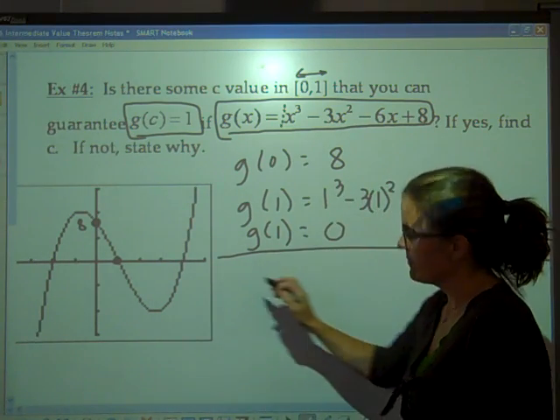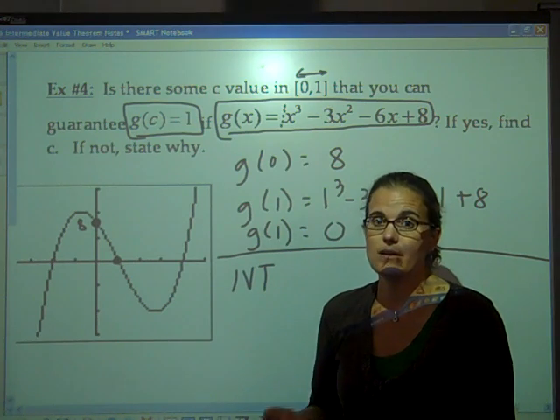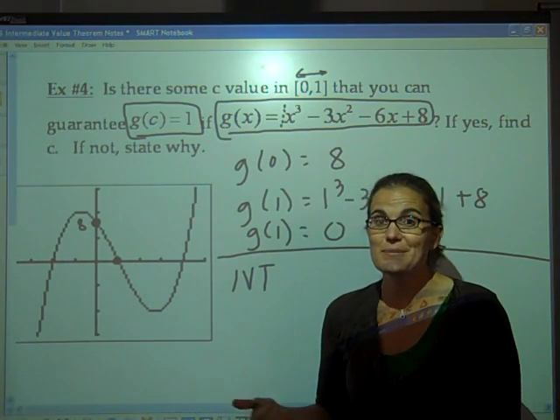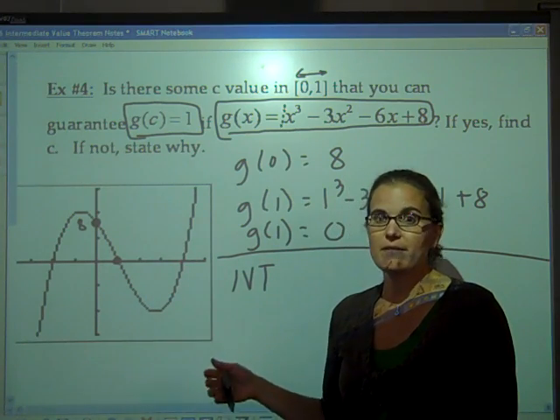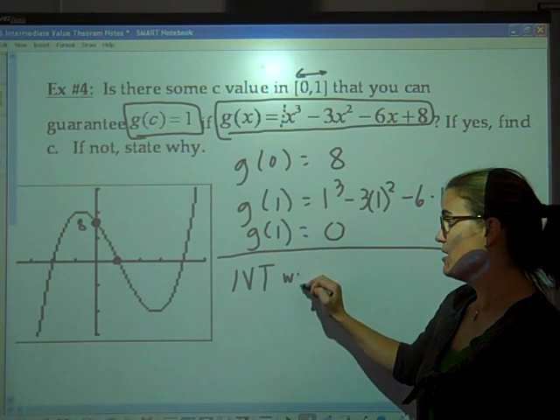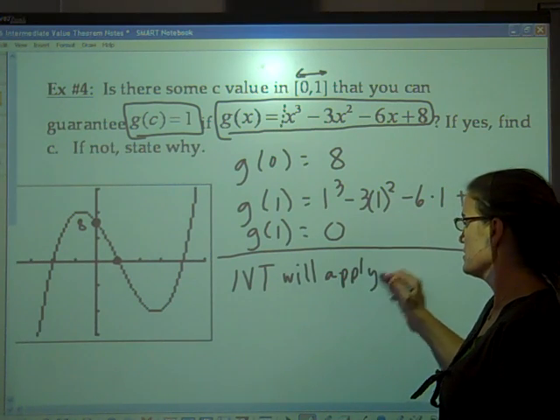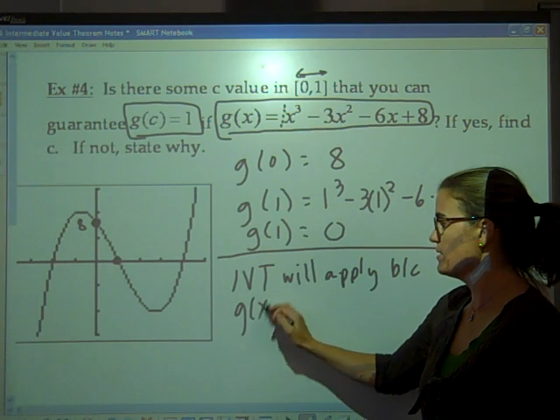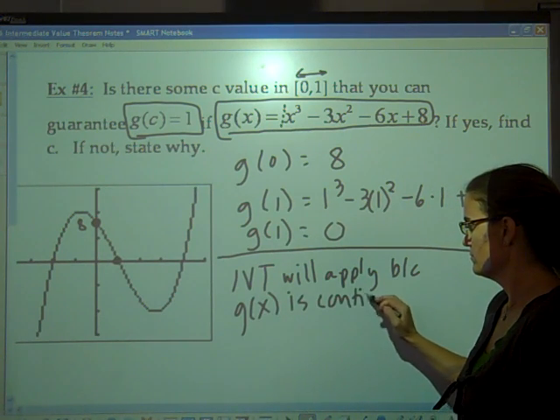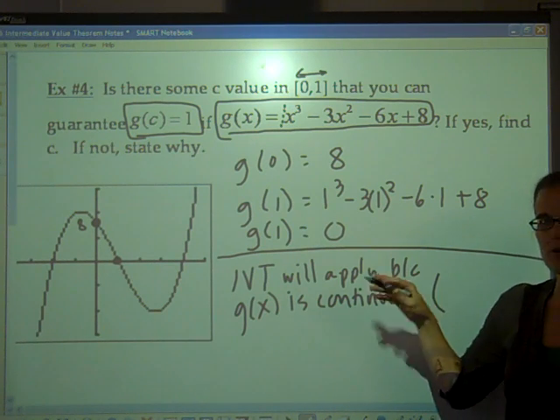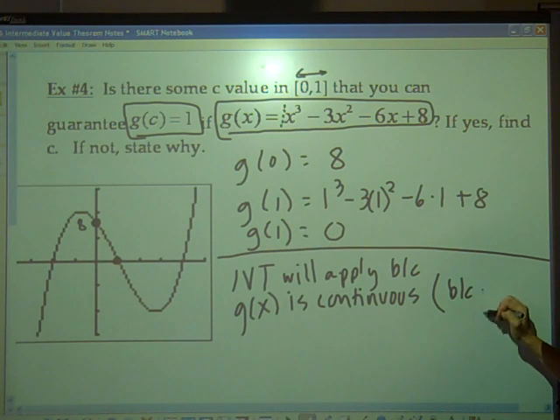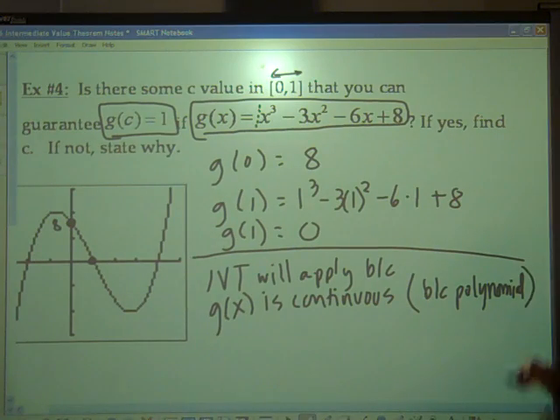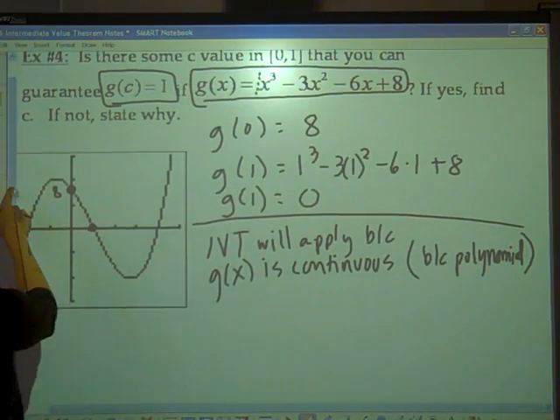So IVT, and you can use abbreviations. We'll have 3 theorems: intermediate value theorem, extreme value theorem, and the mean value theorem. IVT is fine for intermediate value theorem. So I know that IVT will apply because g of x is continuous. And last time I wrote it out kind of differently. You can write it here because g of x is continuous. You can say because polynomial. That's fine. So IVT will apply because g of x is continuous.